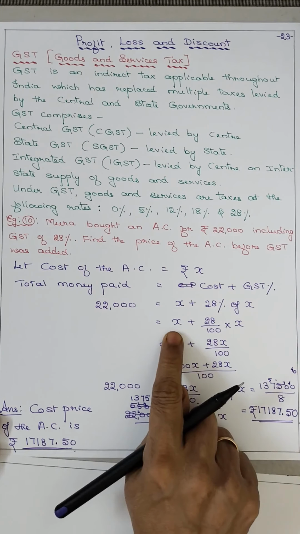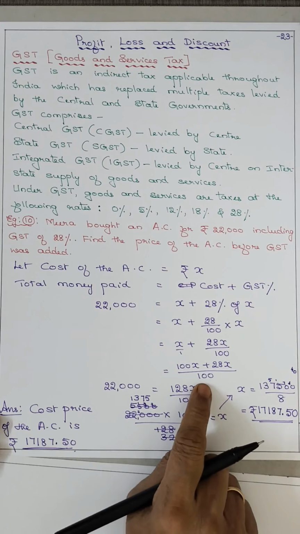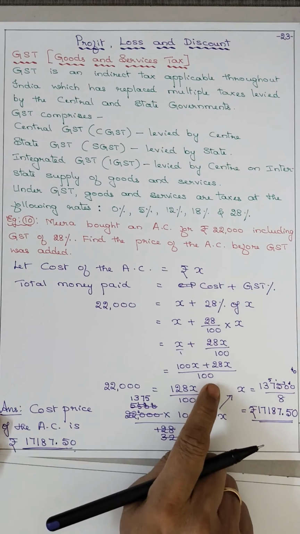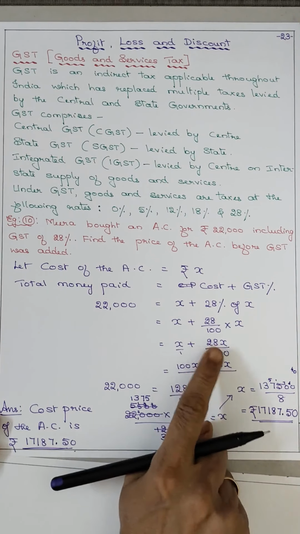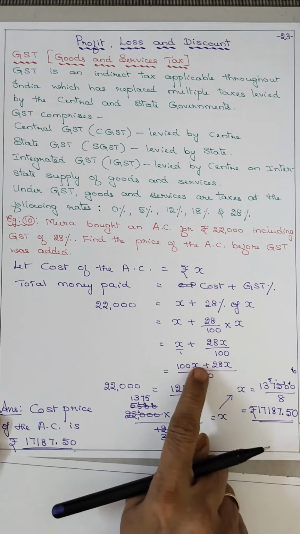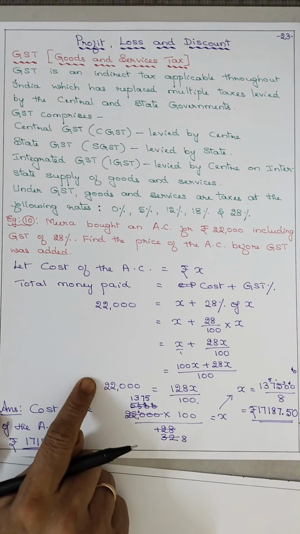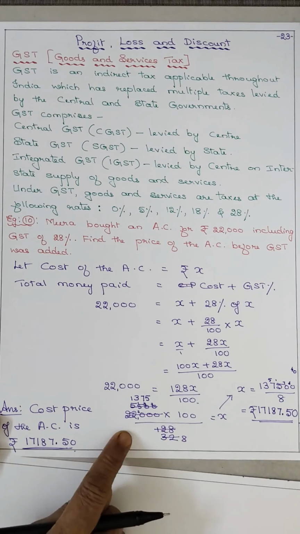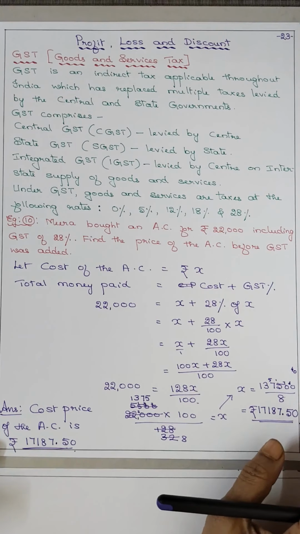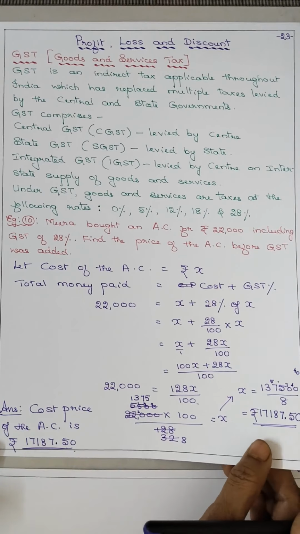Now here the denominator is 1, here it is 100. So take the LCM. LCM is 100. So 100 into X, 100X plus 28X. That means 22,000 is equal to 128X upon 100. So X is equal to 22,000 into 100 upon 128. And then the calculation. Is it okay? That was example 10.